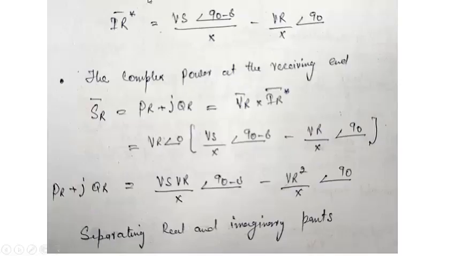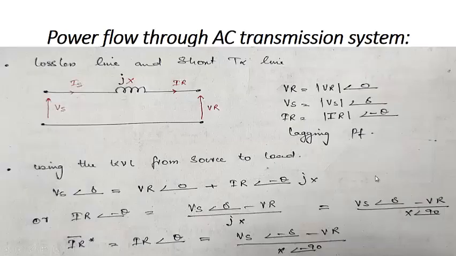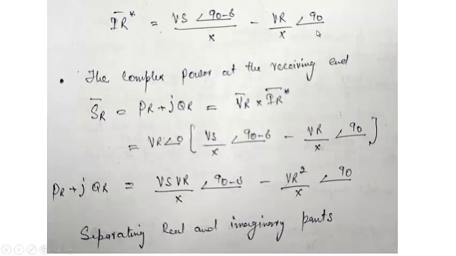Now doing the same analysis, you can see that we have taken the angles to the numerator. From here, Vs by x at an angle of 90. When you take it to the numerator, it will be plus 90, 90 minus delta, and for this case it will be Vr divided by x at an angle of 90 degrees. That is what I have written over here.